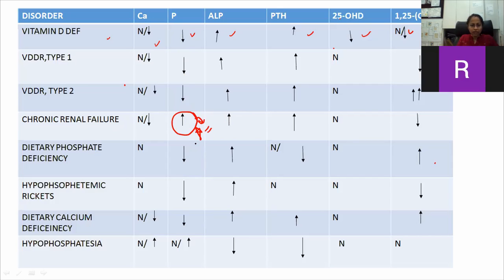And next, there are questions that in all types of rickets there is increased alkaline phosphatase except hypophosphatasia. The same goes with parathyroid hormone, in hypophosphatasia. You don't need to go into detail of hypophosphatasia. It's an inborn error of metabolism. The only thing that you have to learn is that this is the only condition in which there will be decreased alkaline phosphatase levels. Questions have been asked on this too.